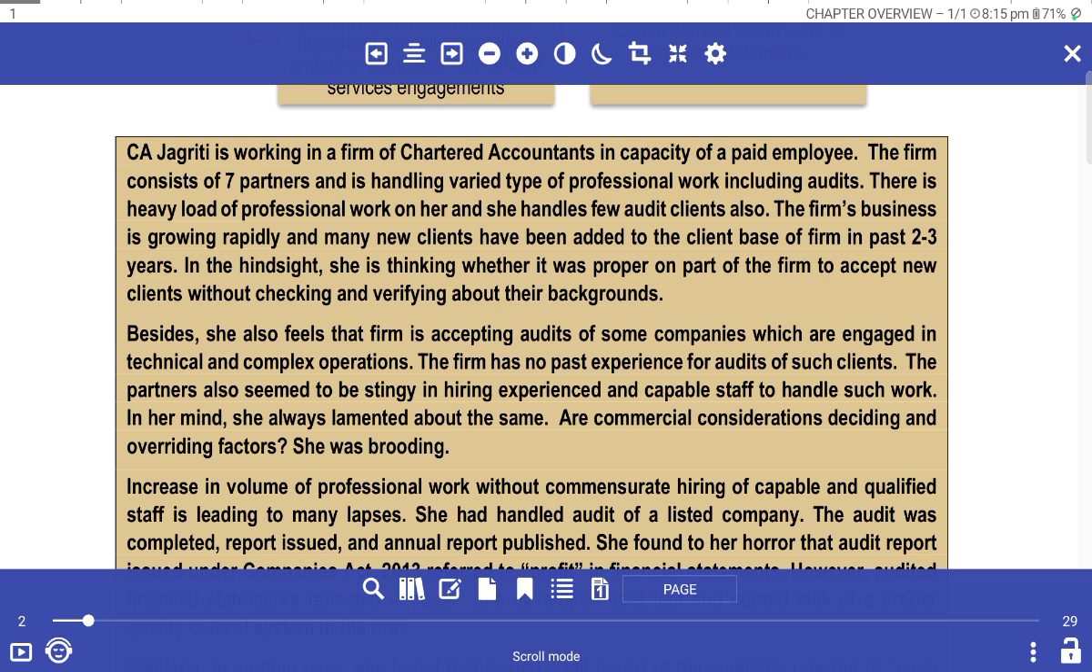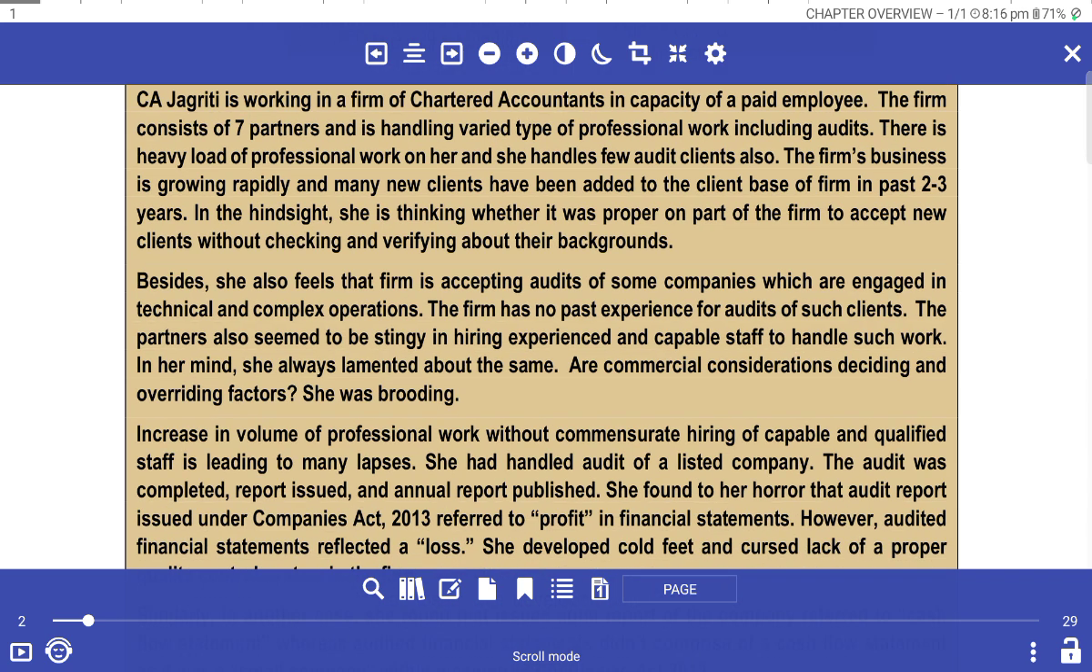CA Jagatri is working in a firm of chartered accountants in the capacity of a paid employee. The firm consists of 7 partners and handles various types of professional work, including audits, with a heavy load of professional work. As such, she handles a few audit clients. The firm's business is growing rapidly, and many new clients have been added.